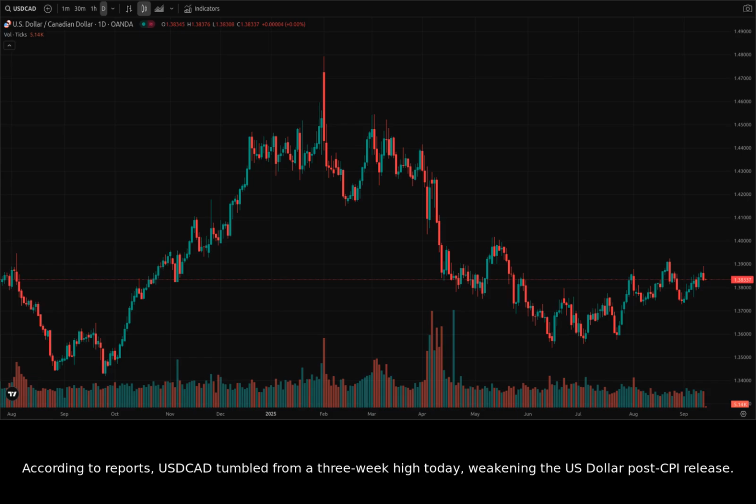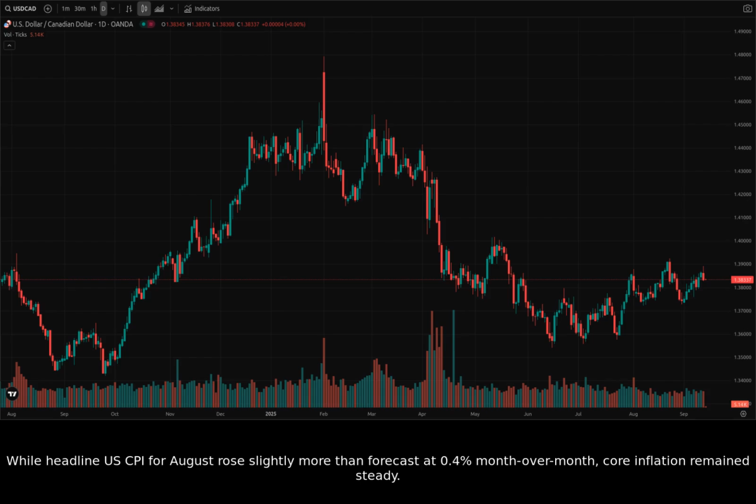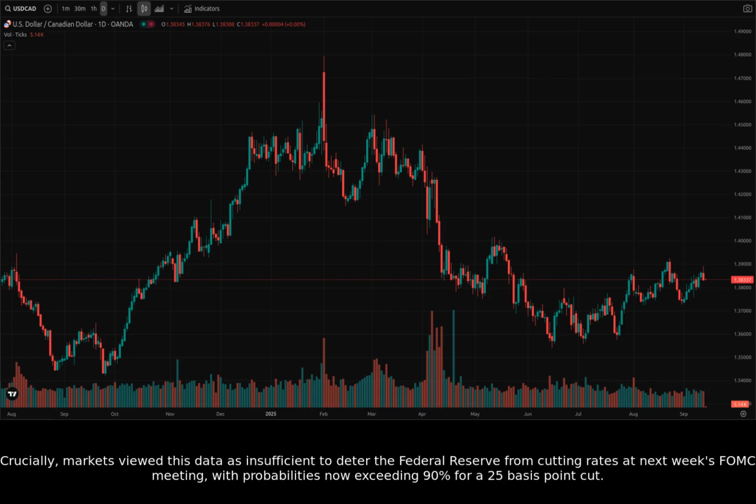According to reports, USDCAD tumbled from a 3-week high today, weakening the US dollar post-CPI release. While headline US CPI for August rose slightly more than forecast at 0.4% month-over-month, core inflation remained steady. Crucially, markets viewed this data as insufficient to deter the Federal Reserve from cutting rates at next week's FOMC meeting, with probabilities now exceeding 90% for a 25 basis point cut.